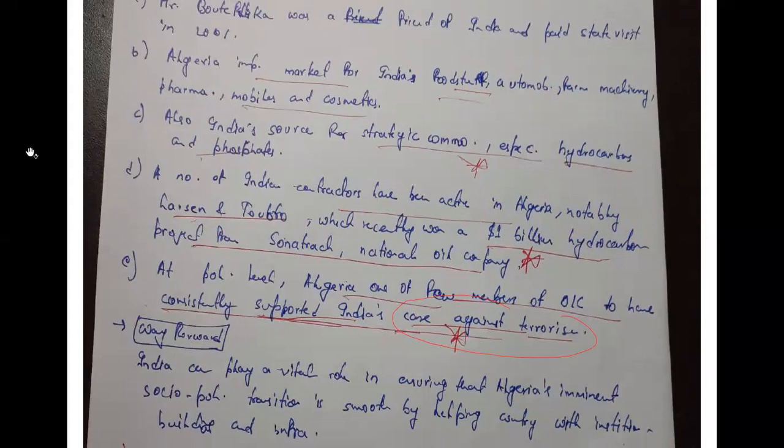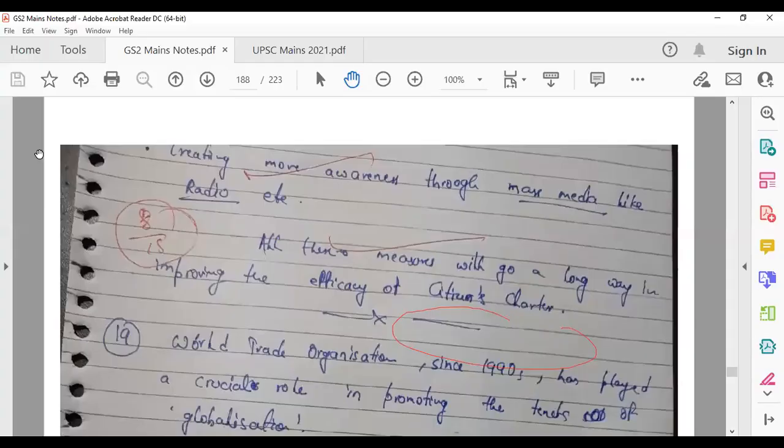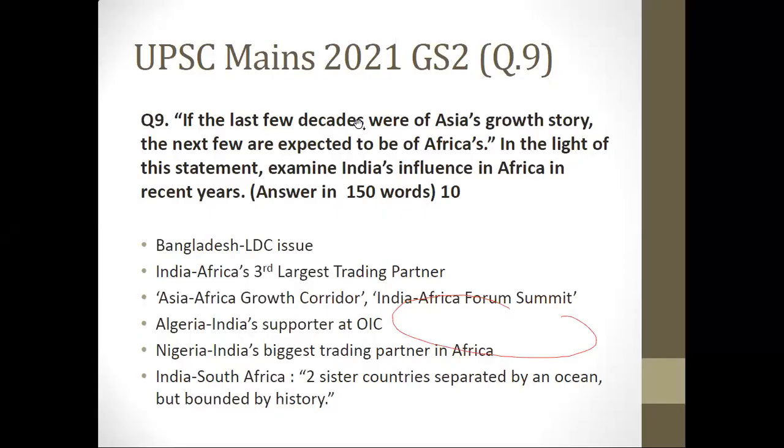Then the question here is, how will you conclude your answer? What are the things which you will write in your conclusion? Because conclusion is important. Sometimes we don't write the conclusion, but you should, even if it's one line, it's fine. You can conclude by saying that India and Africa are historic partners. There is immense potential in the sphere of economy, defense and security, etc. And New Delhi must enhance cooperation with various African nations on various fronts to leverage the benefits of the African continent. So that would be it.